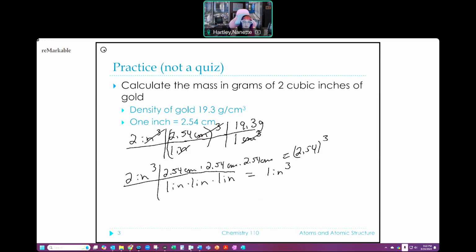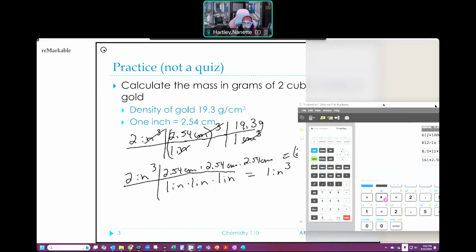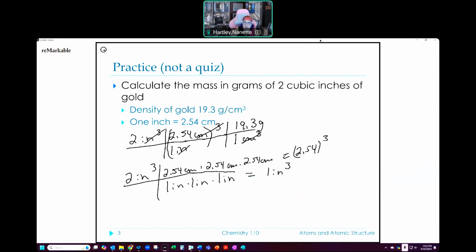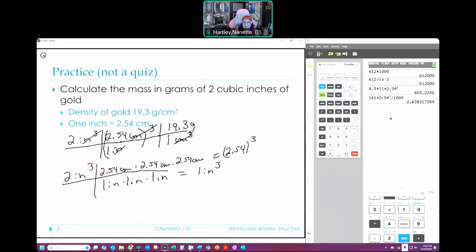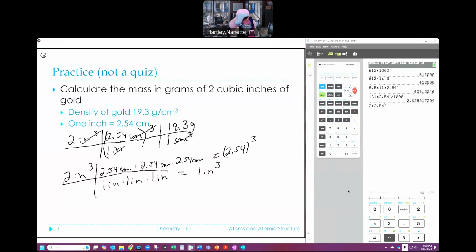All right. Now, again, as we've talked about before, and I'll show you on the calculator one more time, I won't do this forever, but this is something that I'm going to show at this point. I'm going to do this. All right. So 2 inches times 2.54. Again, I'm going to cube that. And then I need to go down times 19.3.